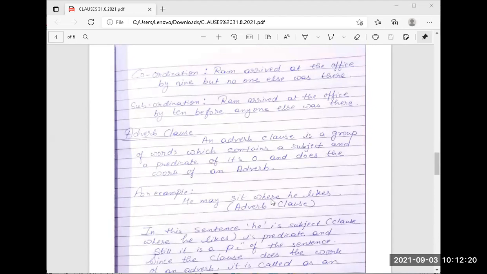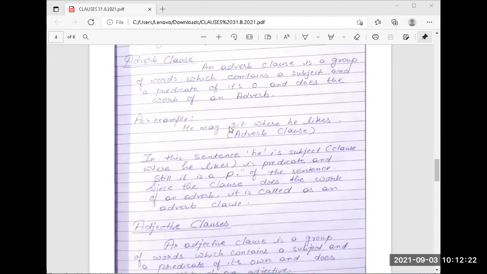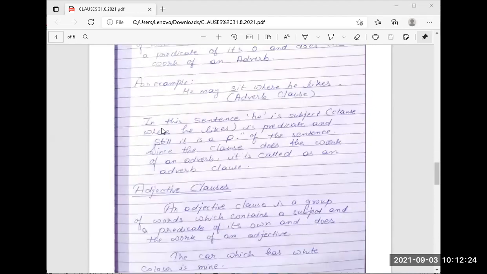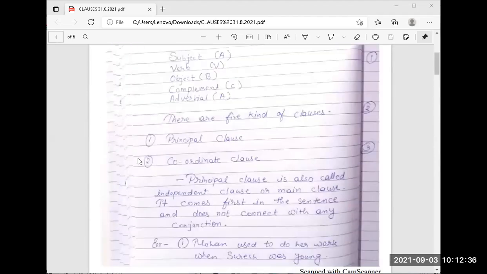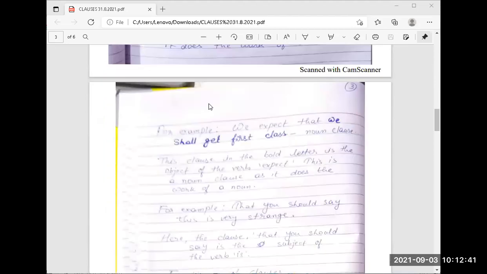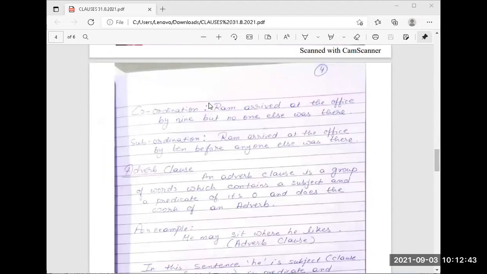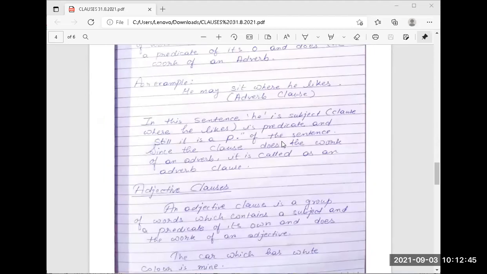He may sit where he likes. Where he likes, he may sit. In this sentence, he is the subject, the clause where he likes is the predicate, and the rest is the what? P क्या था? Principal clause of the sentence.